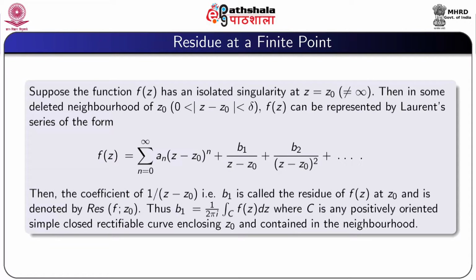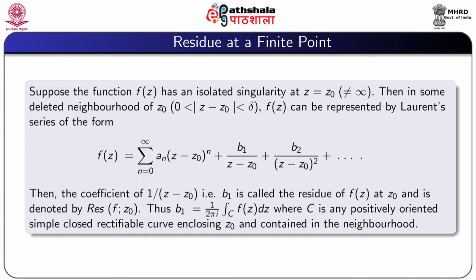Then in some deleted neighborhood of z0, namely 0 less than mod z minus z0 less than delta, f(z) can be represented by a Laurent series of the form f(z) equal to summation n equal to 0 to infinity a_n (z minus z0)^n plus b1 by (z minus z0) plus b2 by (z minus z0)^2 plus etc. Then the coefficient of 1 by (z minus z0), that is b1, is called the residue of f(z) at z0 and is denoted by Res f(z0).